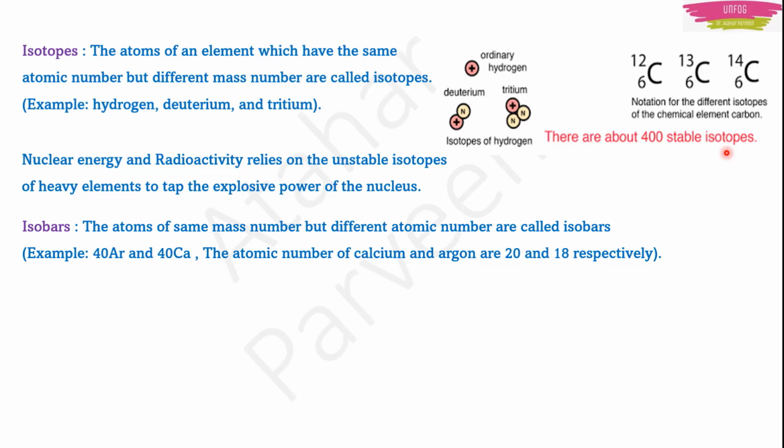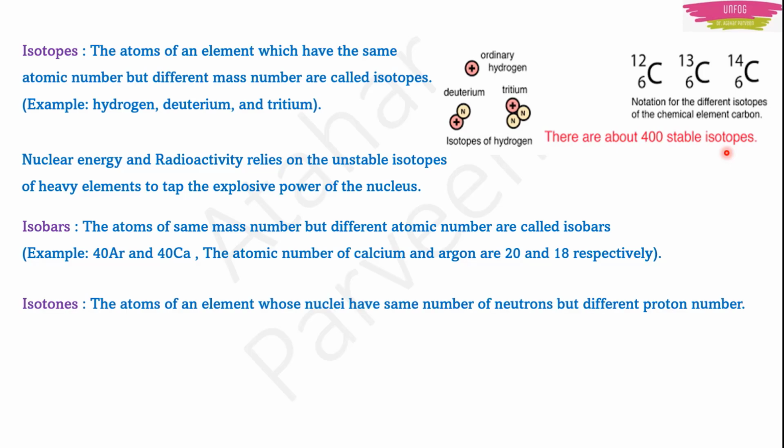See friends, if you are getting confused, don't worry. I will show you a trick also to remember isotopes, isobars, isotones and isomers. First let me explain what they are, then I will show you the trick. Okay. Next comes isotones. What are they? They are the type of elements whose nuclei have the same number of neutrons, but the number of protons is different in those nuclei. That type of elements are known as isotones.